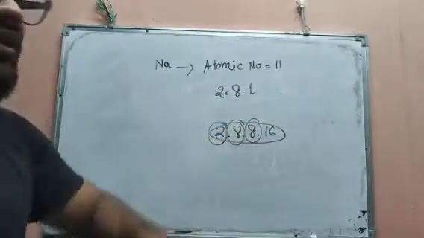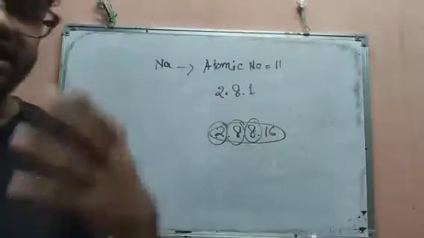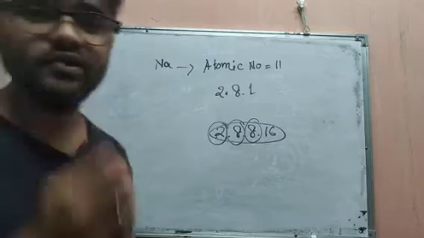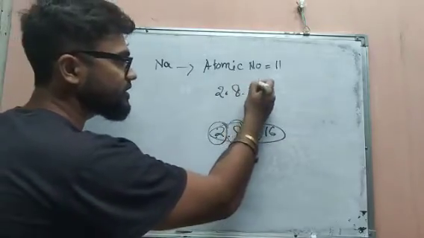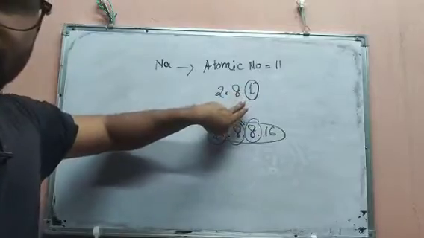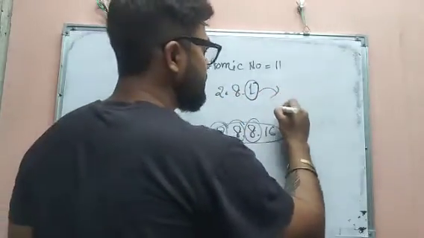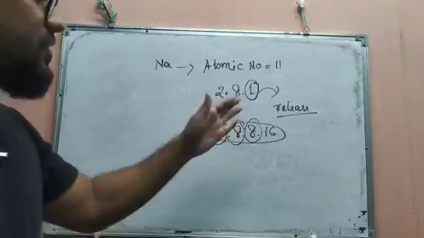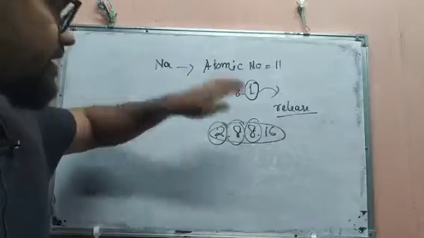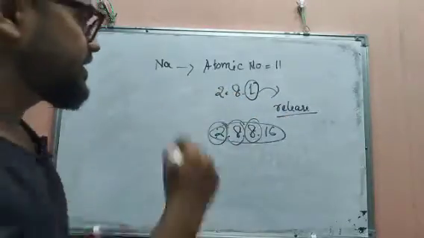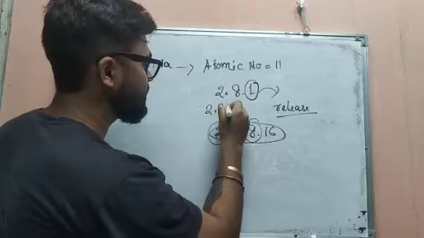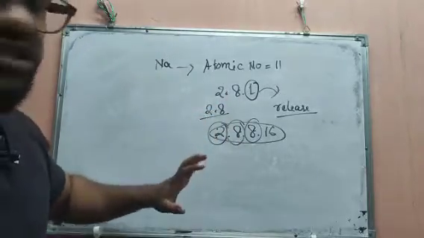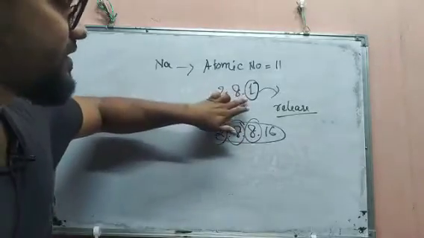So in the outermost cell, he will try to get the number of electrons as given in the electronic configuration. For that, he will release that one atom to another one, and he will keep only 2.8, because he wants to get a stable condition. So to become stable, he will release this one atom.